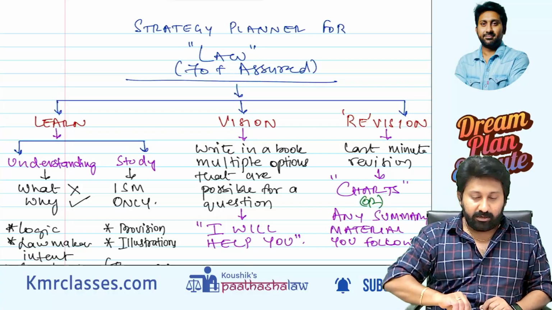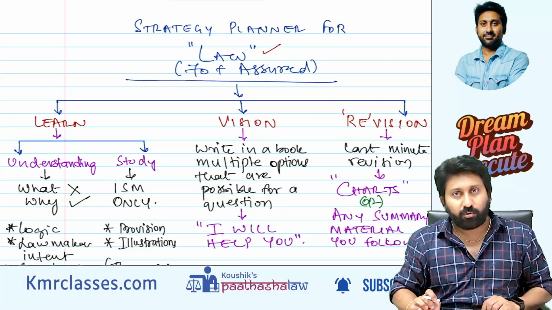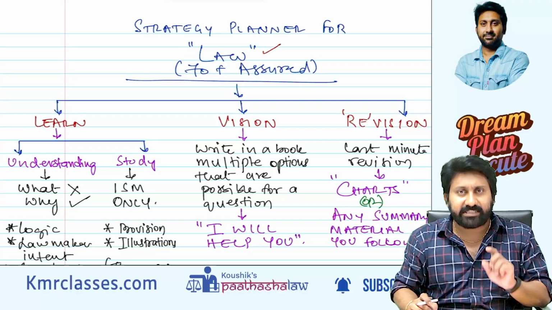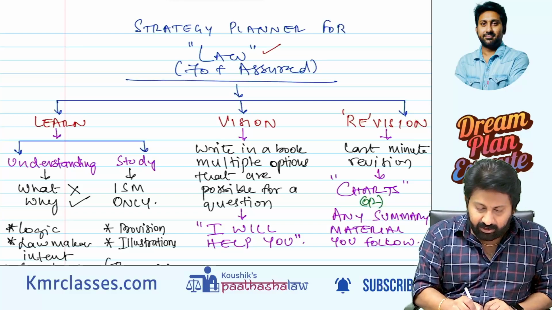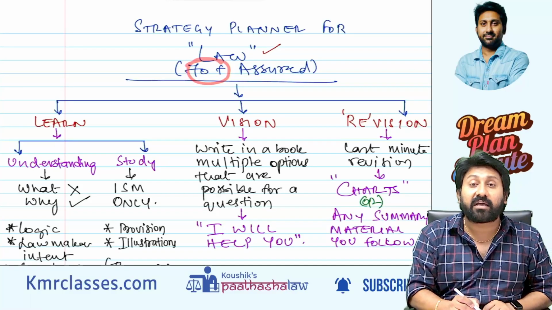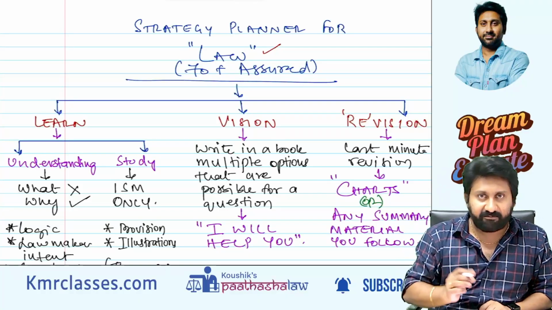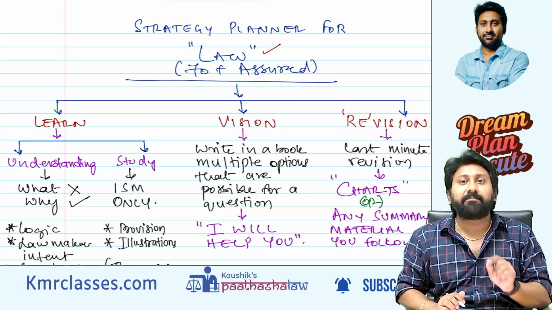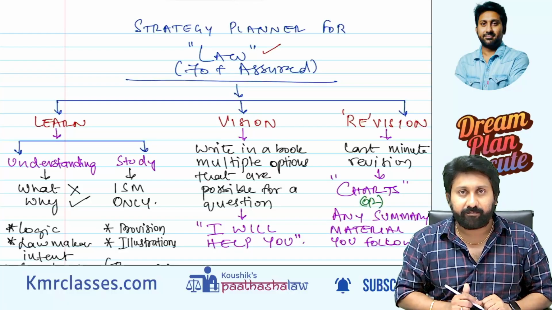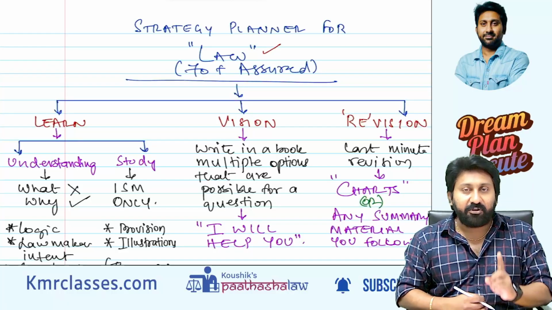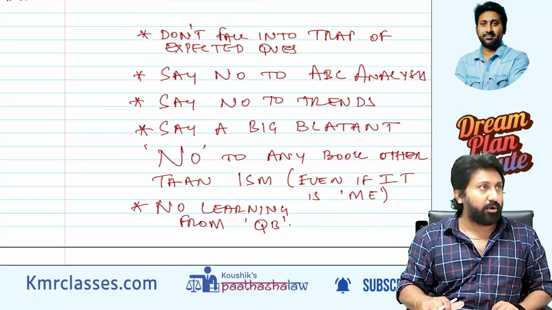See here, this is a strategy planner for the law paper. This is regarding paper 2. The same concept, whatever I say now, is also applicable for paper 3. Firstly, 70 marks are assured if you follow this pattern. In the recent examination, people called the law paper a tough paper. Why did it become tough? What is the definition of tough? A paper will be tough if you have made any of the 5 mistakes that I am going to show you now.